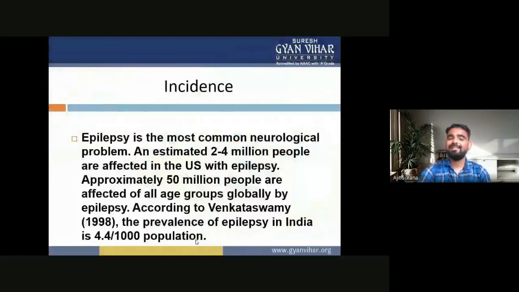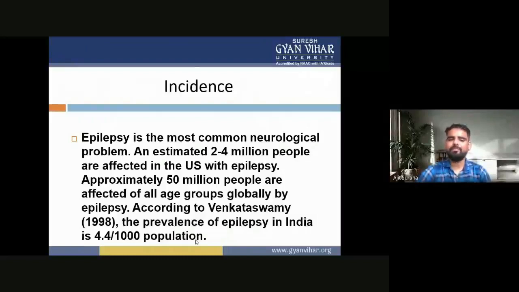Now, the incidence of epilepsy. Epilepsy is the most common neurological problem. An estimated 2 to 4 million people are affected with epilepsy in the US.